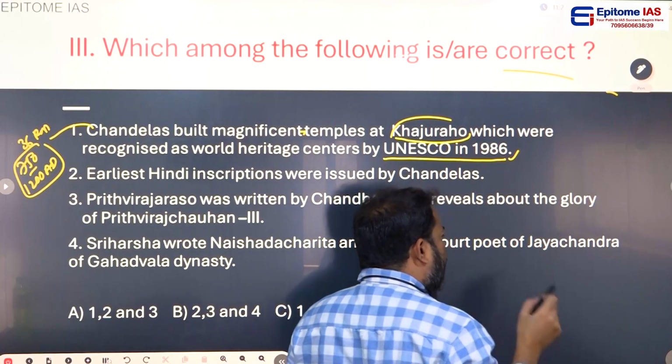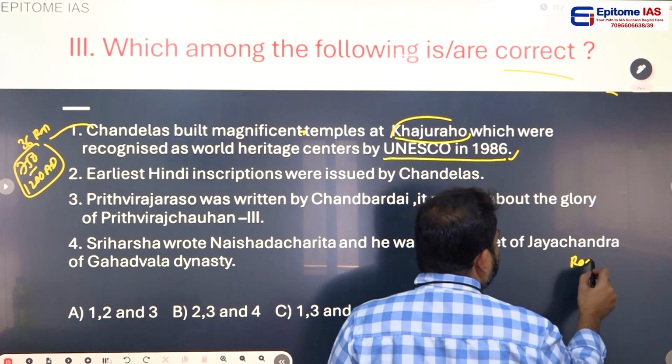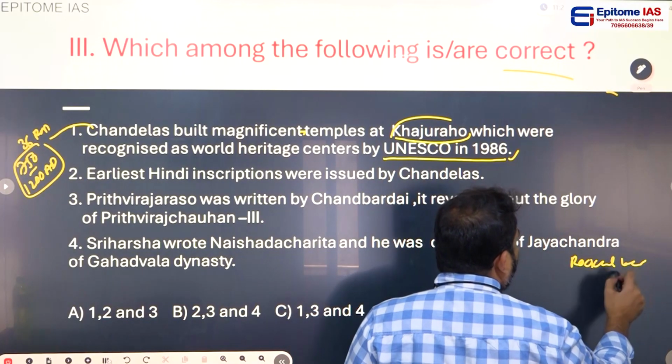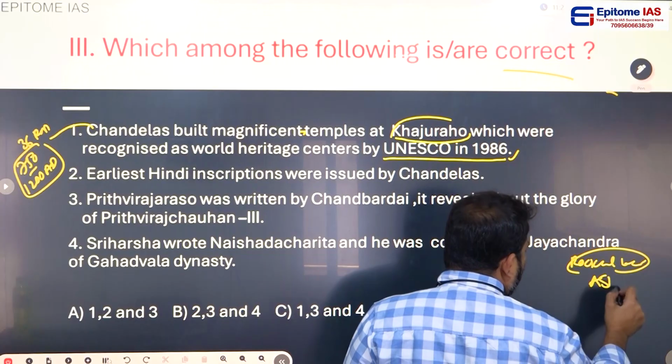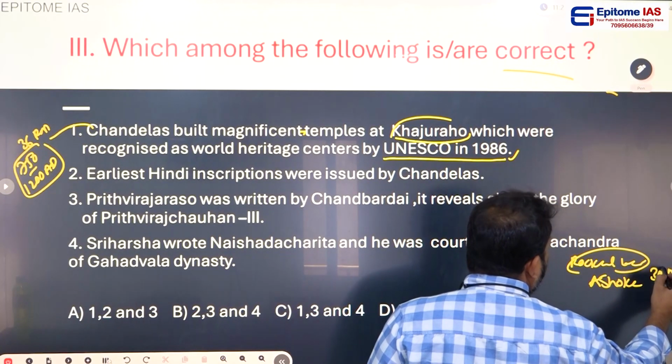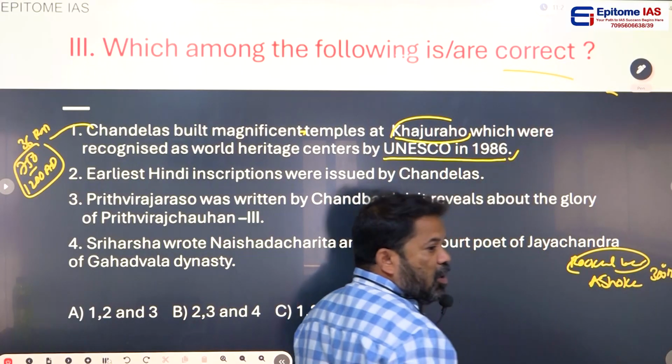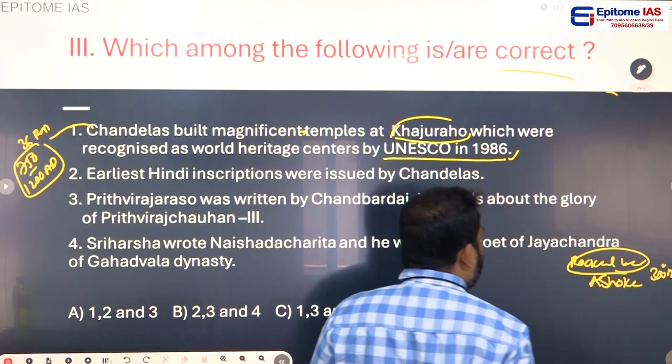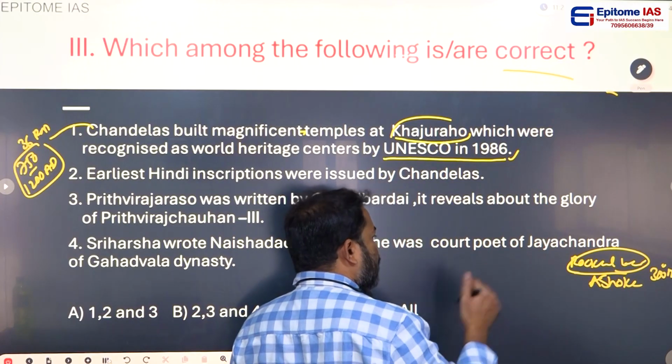And coming to the point, actually who started the first rock cut cave temple? Rock cut cave temples were started by Ashoka, the great Ashoka, in around 300 BC.